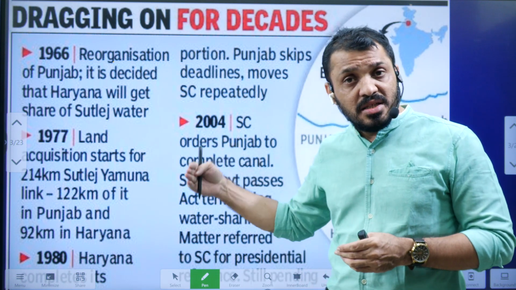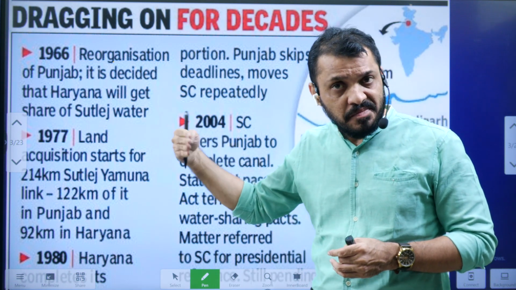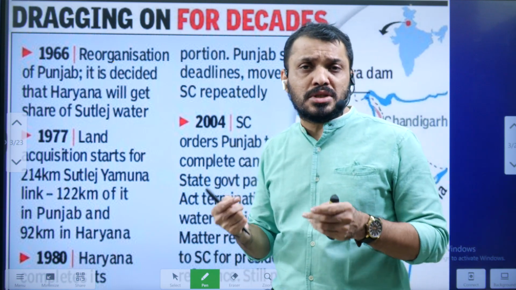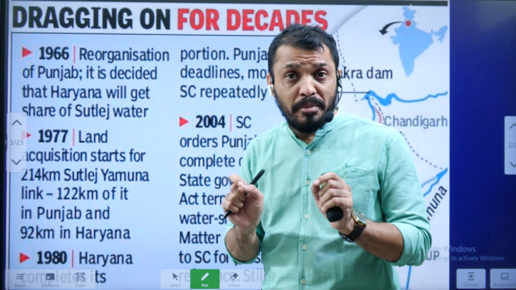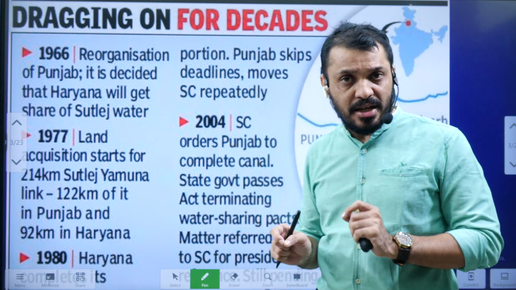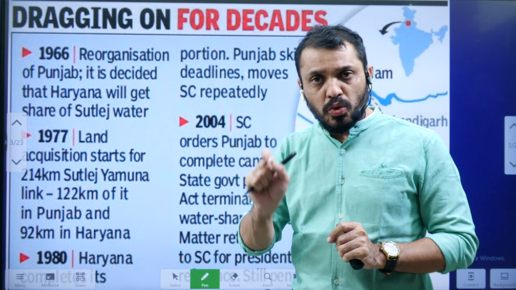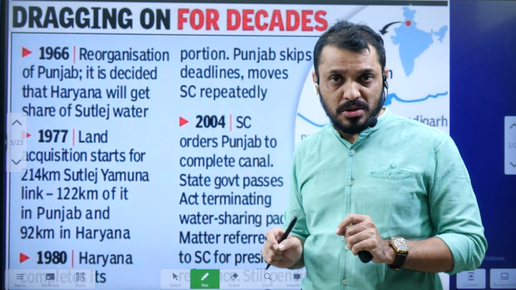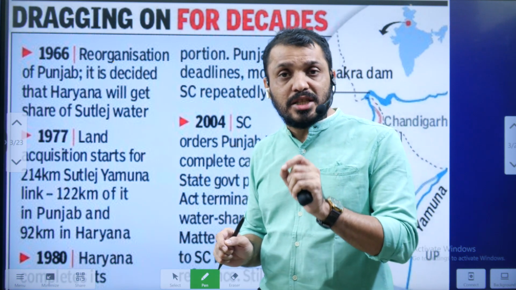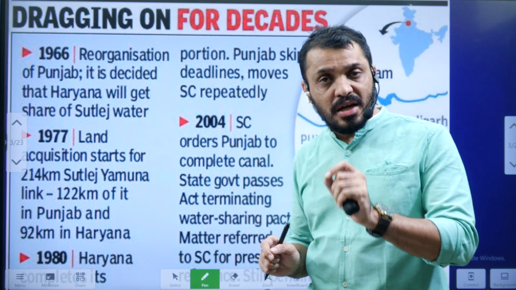Because of this, the Haryana government appealed to the President, and the President sought advice from the Supreme Court. Of course, the Supreme Court completely struck down the law made by the Punjab legislature, and ordered time and again the Punjab government to finish the project as soon as possible. It also advised the Union government to facilitate talks between Punjab and Haryana regarding the same.